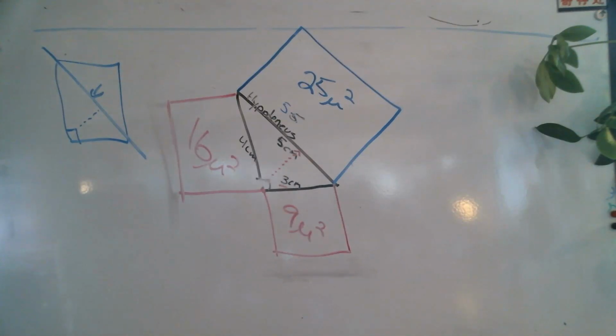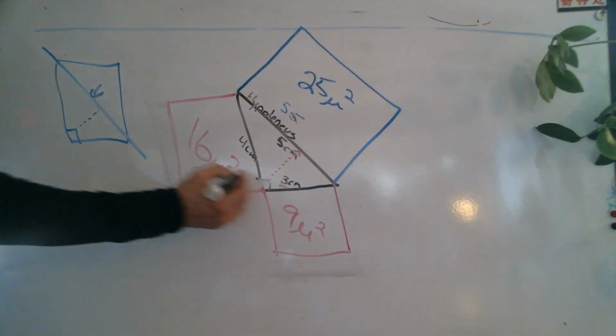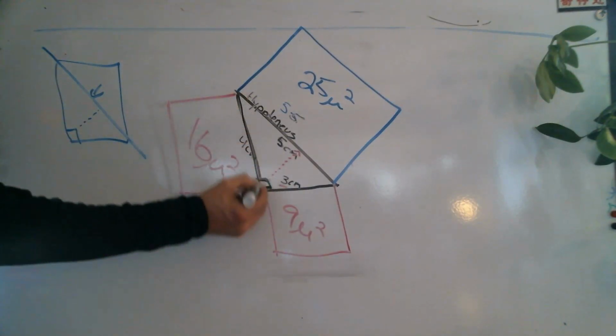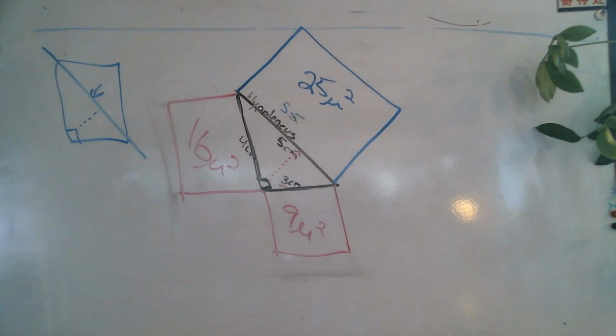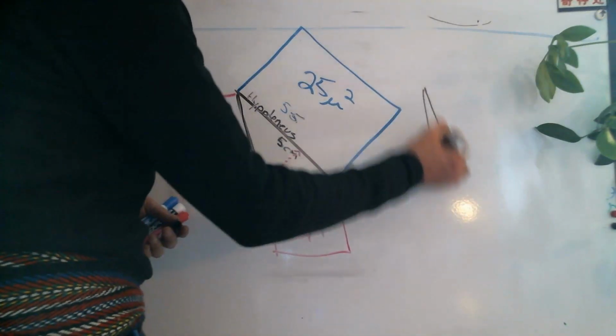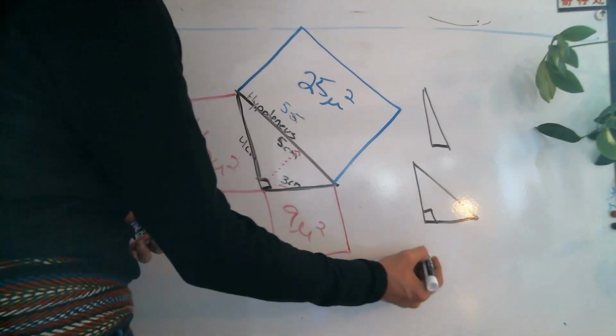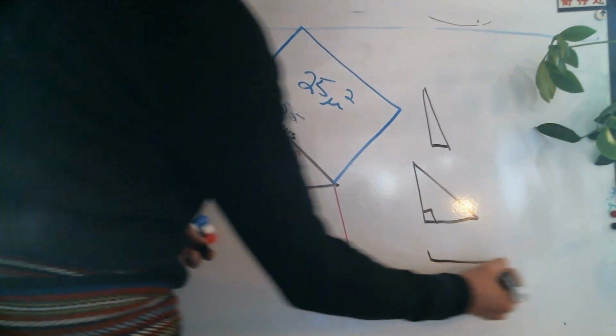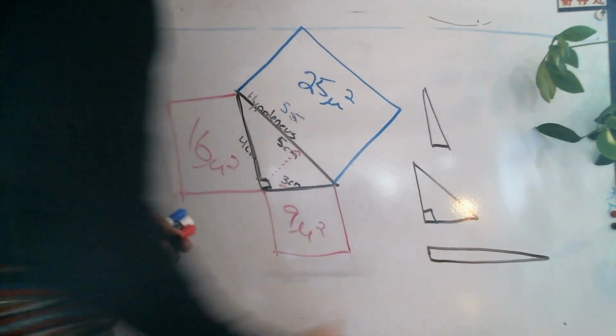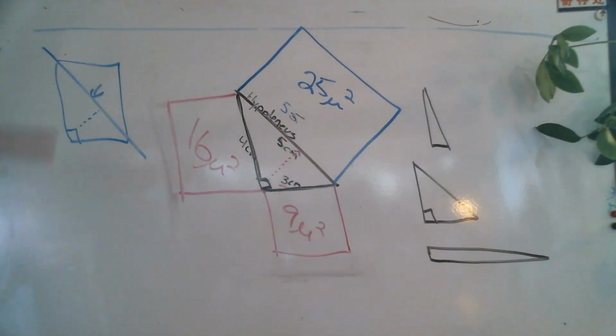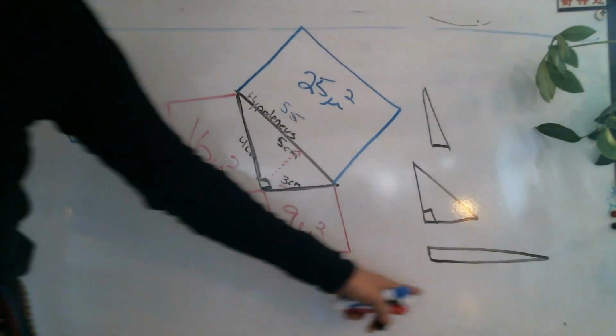The triangle is 6 units squared. Oh, cool. I don't actually care about it right now. Okay? So the whole point of the Pythagorean theorem is to allow us to figure out the side lengths of a triangle. It's a ratio. If I have a triangle that's really short like this, or almost perfectly straight like that, or one that looks like this, we can use the Pythagorean theorem to find the length of the hypotenuse if we know the legs.